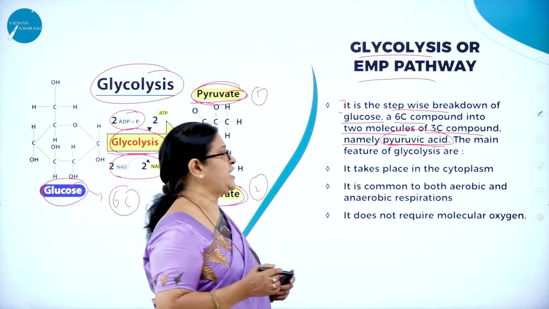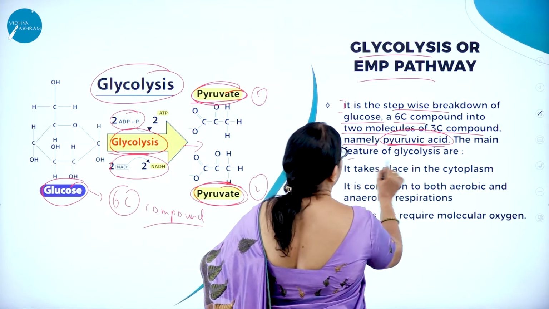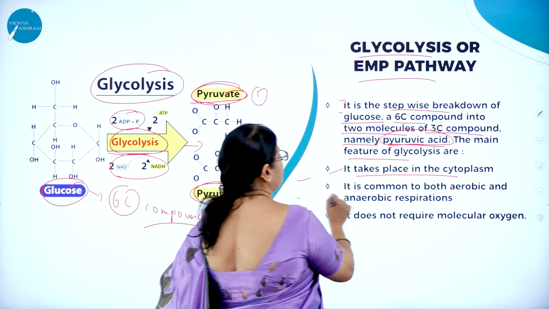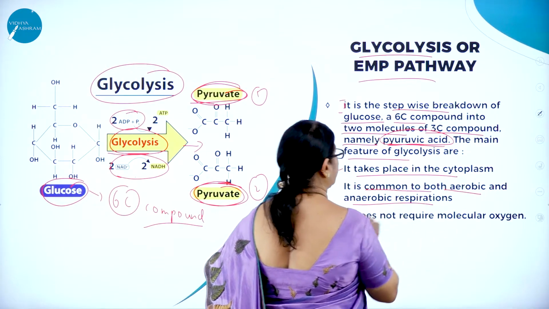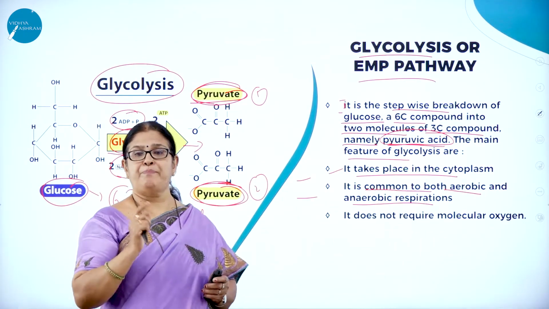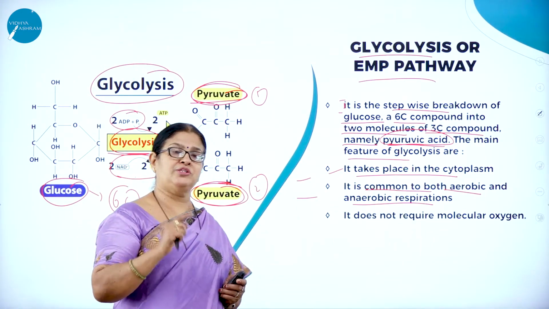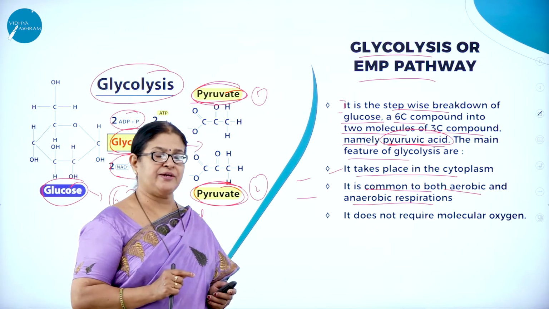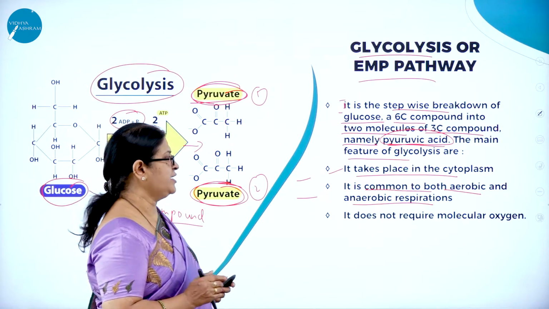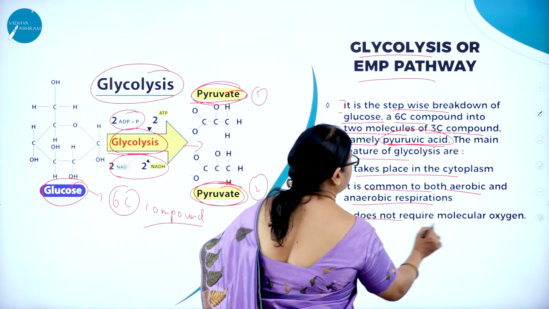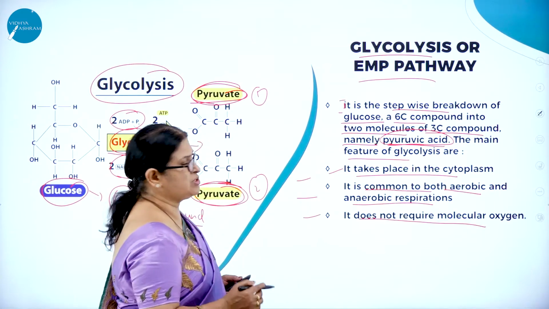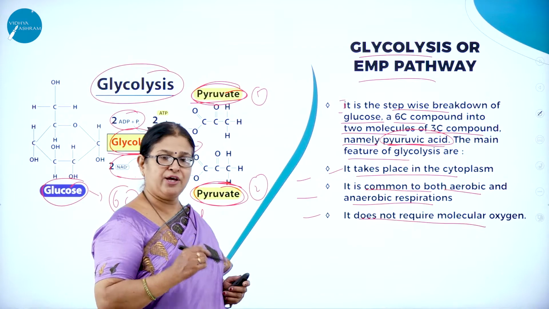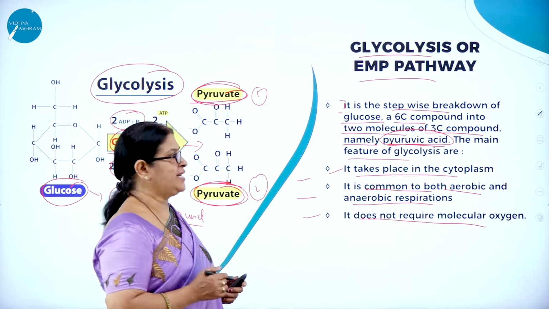The main feature of glycolysis is what? Glycolysis takes place in the cytoplasm, and it is common to both aerobic and anaerobic respiration. So glycolysis is a pathway which is common to both aerobes and anaerobes. That is, it is common for both aerobic respiration as well as anaerobic respiration. It does not require molecular oxygen. That is the reason it is common for both aerobic respiration as well as anaerobic respiration.